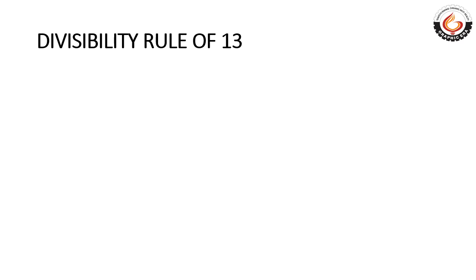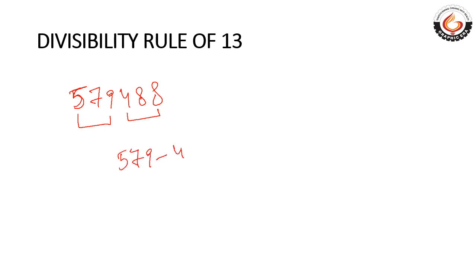Let's have a look at the divisibility rule of 13 again, with the same method we did in the divisibility rule of 7. Now let's take this example. Again, make the groups from the right, subtract, and what we got, the difference is 91.